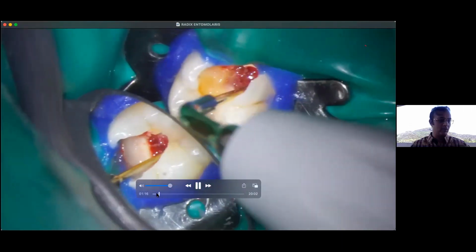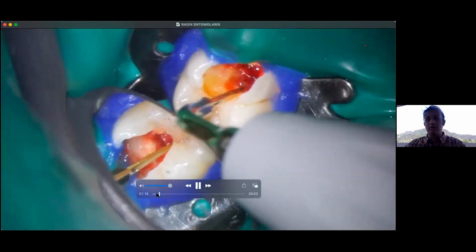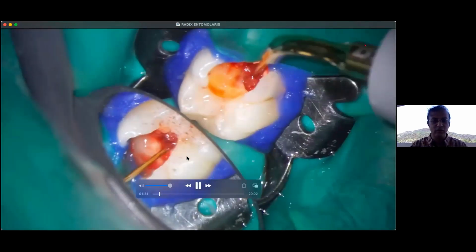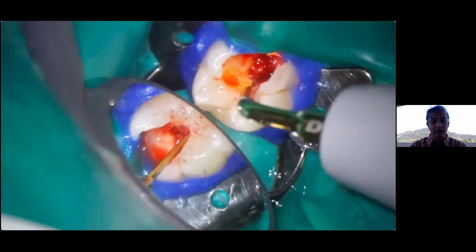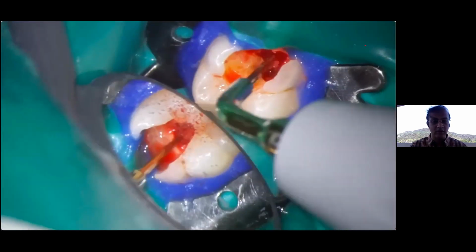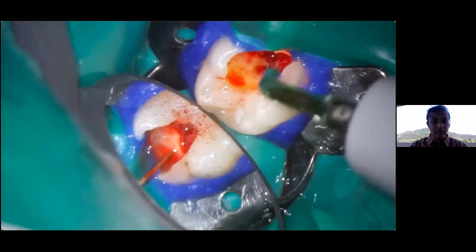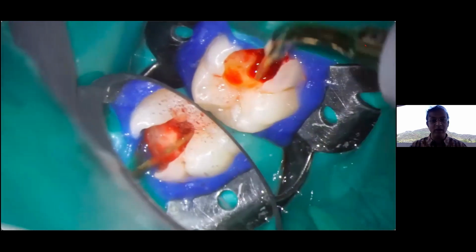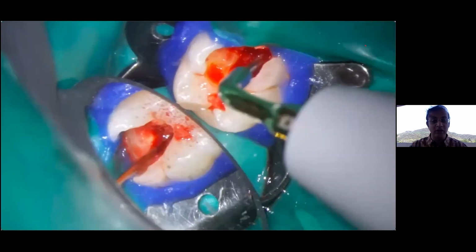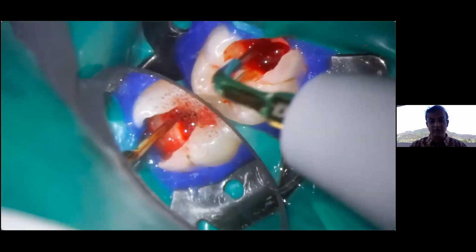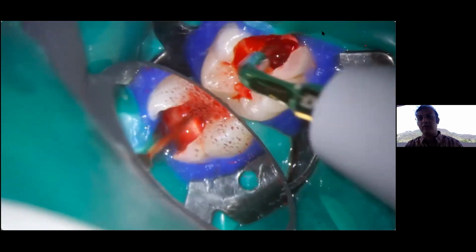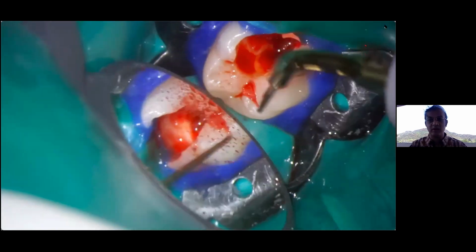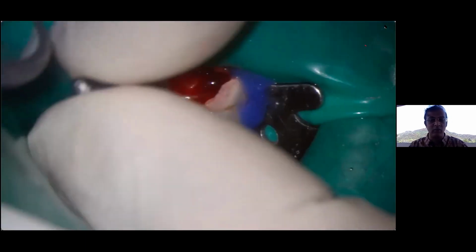Yeah. Okay. So if you see it over here, I have just done de-roofing, access cavity preparation. I just de-roofed, and there's pulpal tissue which I can see, and then there is a pulp stone. I don't know whether you noticed to begin with or not, but there is a pulp stone, and I'm just removing some tissue and pulp stone with an ultrasonic device, with ultrasonic tips. D600 is the gadget which I use for this, and this is by Woodpecker, and you can see that the pulp stone is out.